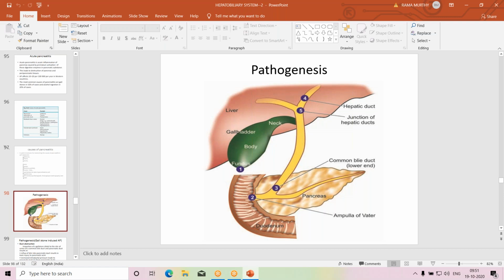In the alkaline medium, the proenzymes become enzymes, and enzymes digest the pancreas and peripancreatic tissues. This digestion causes destruction and severe inflammation. That is acute pancreatitis.